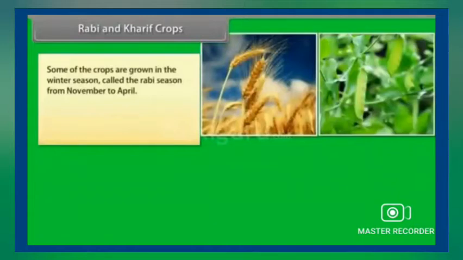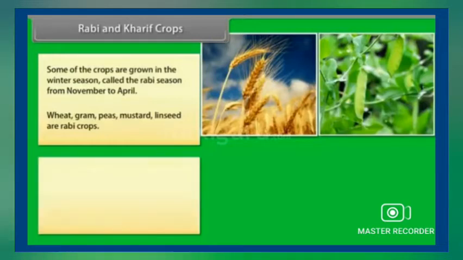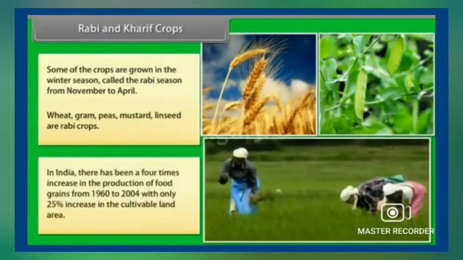Some of the crops are grown in winter season and they are called the Rabi season from November to April. Wheat, gram, peas, mustard, linseed are all the examples for Rabi crops. In India, there has been a 4 times increase in the production of food grains from 1960 to 2004, with only 25% increase in the cultivable land area.